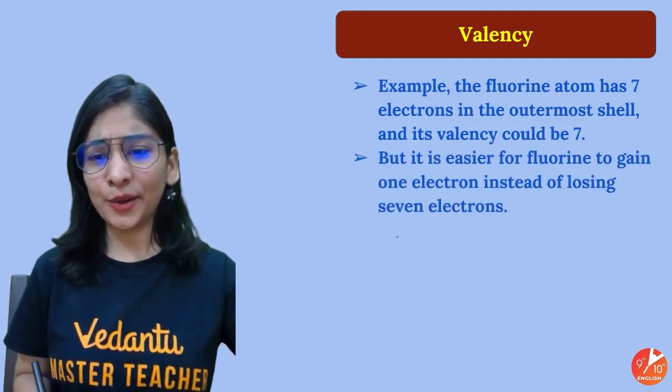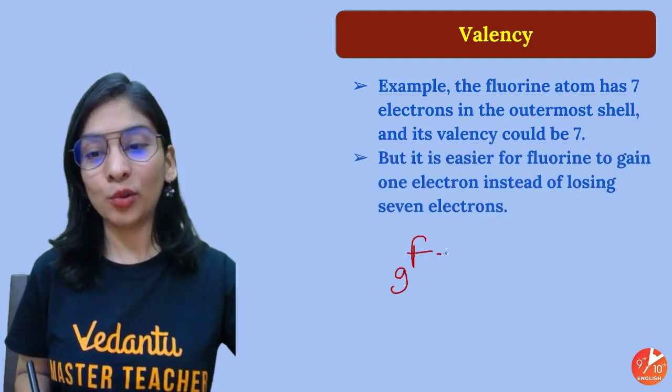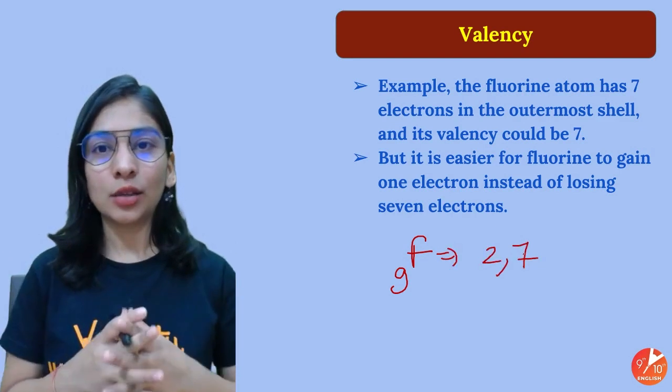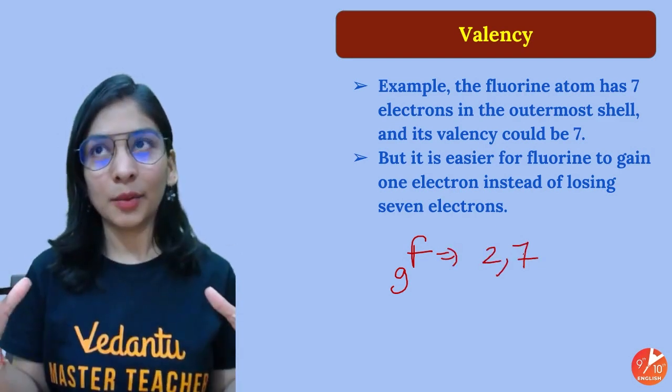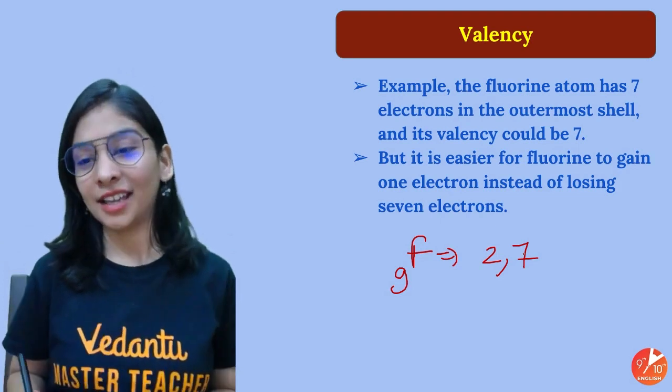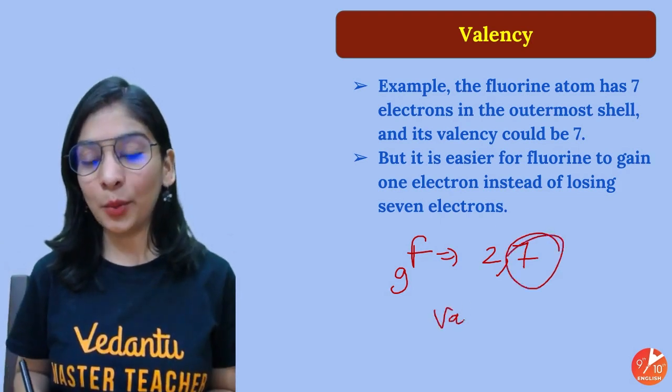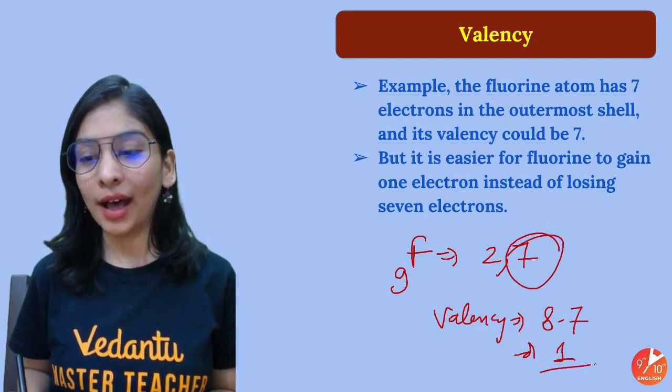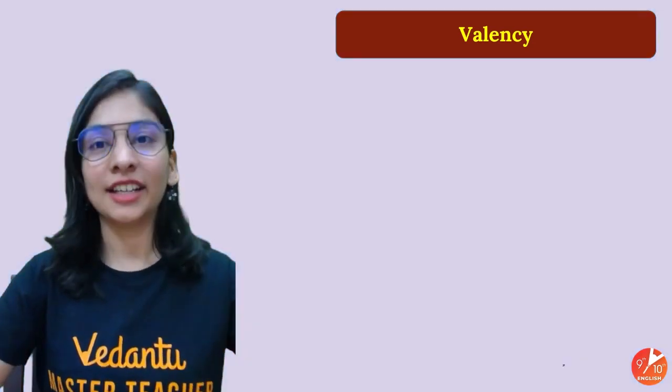If I talk about the fluorine case, I can discuss one more for practice. We say the more the merrier, and it will help you do better and better. 7, and you know that valency will be 8 minus 7, 1. It will gain 1 electron.